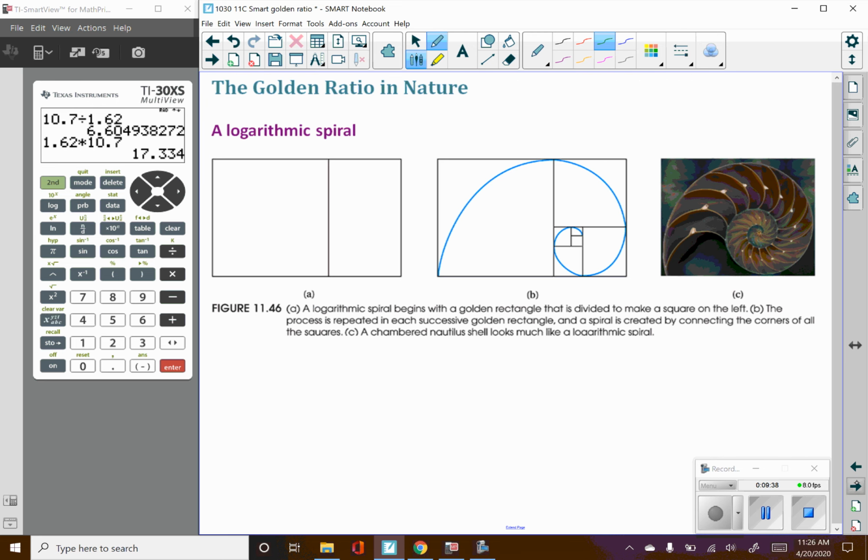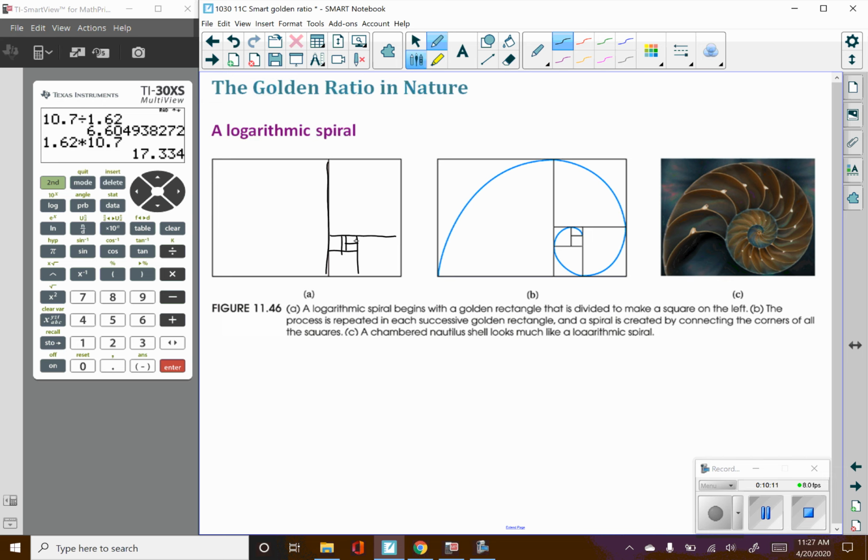Okay, last thing, just for fun, is that the golden ratio is really closely related to the idea of a logarithmic spiral, which shows up in nature all the time, like this shell picture. So if you start with a golden rectangle and you divide it, creating a square, and then repeat that process, so if I divide this to create a square, and then divide this to create a square, and so forth.